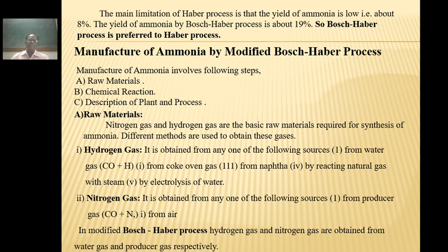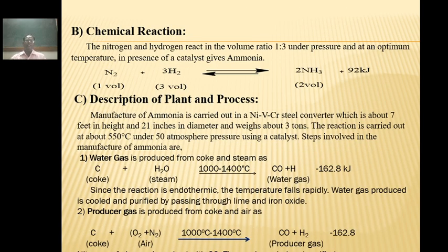Then this process is generally called the modified Haber-Bosch process. Second, basic chemical reactions. Nitrogen and hydrogen in the ratio 1:3 react under pressure and optimum temperature in the presence of a catalyst to give ammonia.